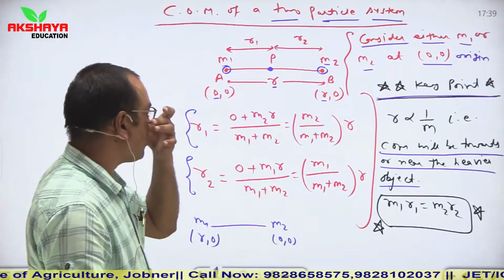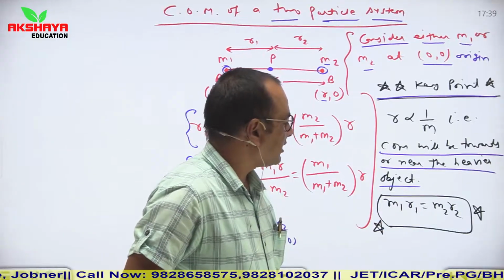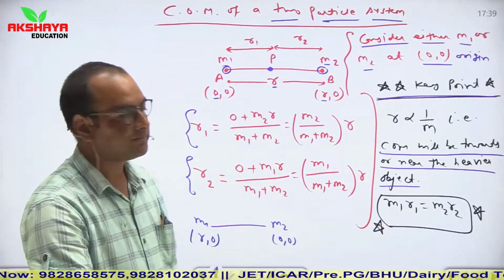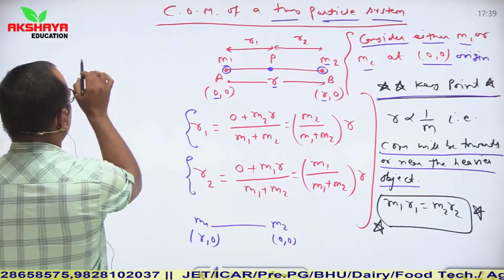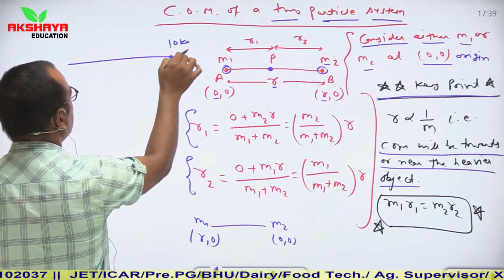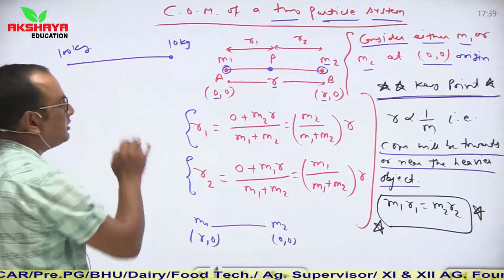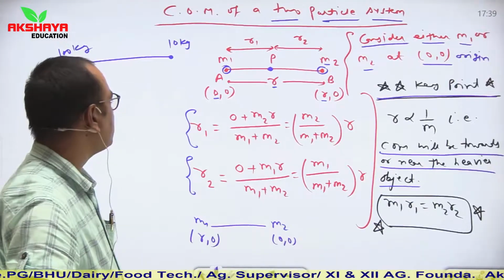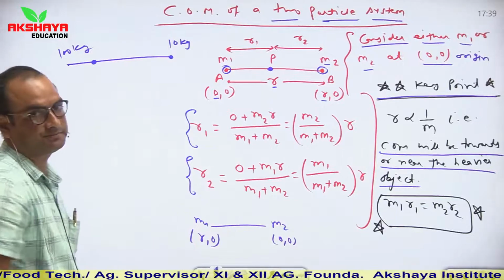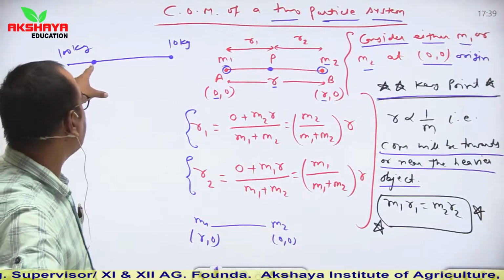Now see, if we talk about this relation m1 r1 is equal to m2 r2, whenever you see two objects along a line, let us say this is an object of 10 kg and this is an object of 100 kg, then the center of mass will always be towards this 100 kg object. Keep in mind, the center of mass will be towards the 100 kg object.